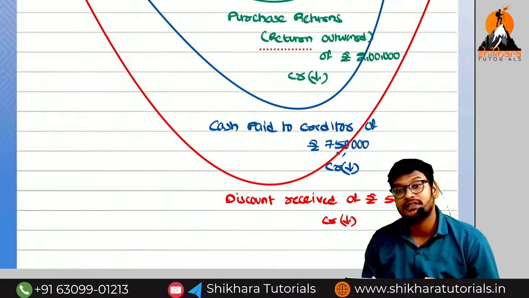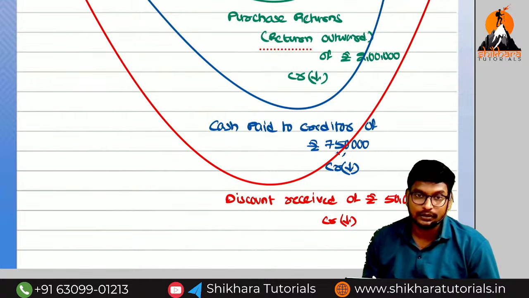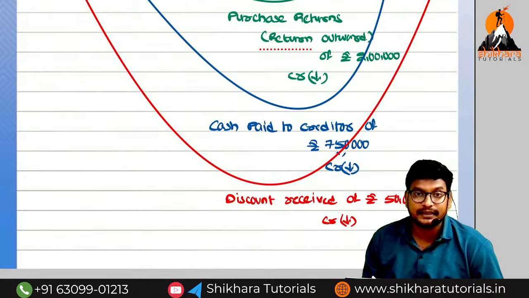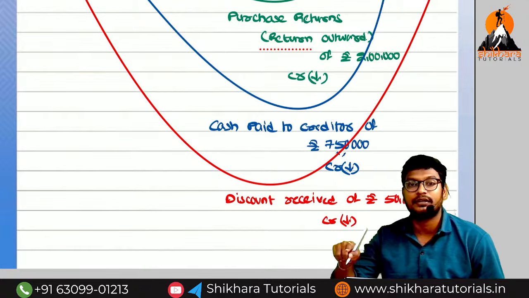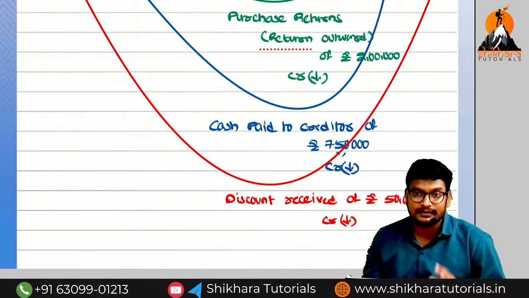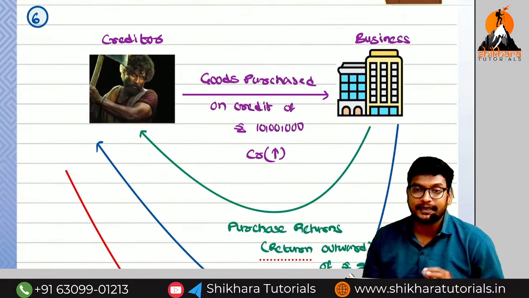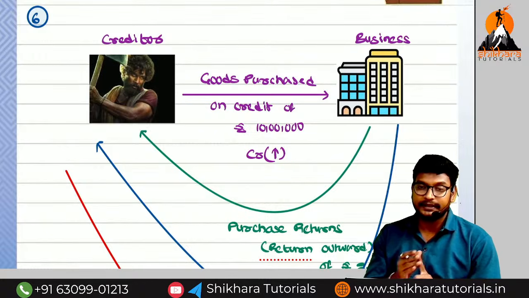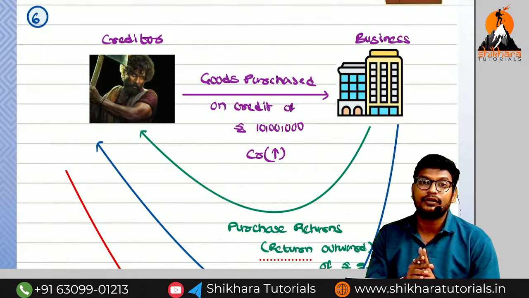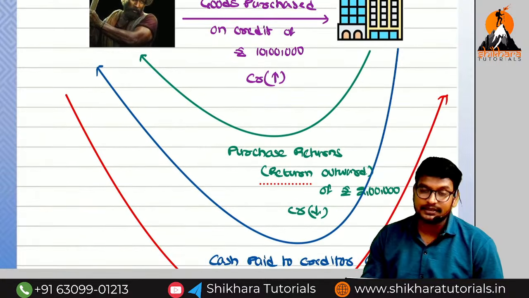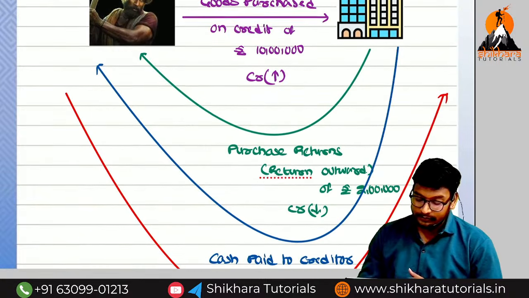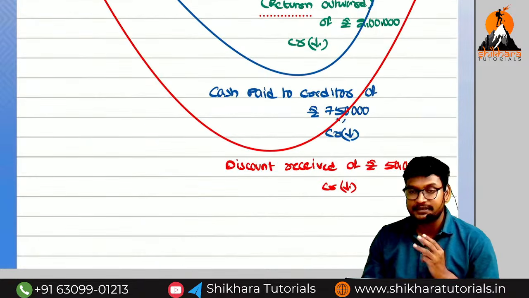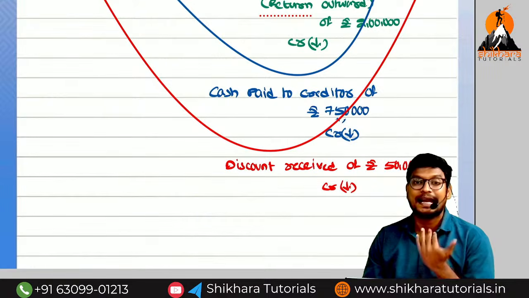And there is another situation called bills payable. In the bills payable accepted situation also, our creditor value will decrease. In the case of bills payable dishonor, the creditor value will increase. So I can conclude that in two situations the creditor value will increase. What are the two situations? Credit purchases, and dishonor of a bills payable. And in what situations will the creditor value decrease? Purchase returns, payment made to creditors, discount received, and bills payable accepted.